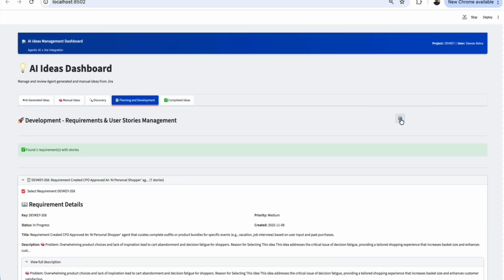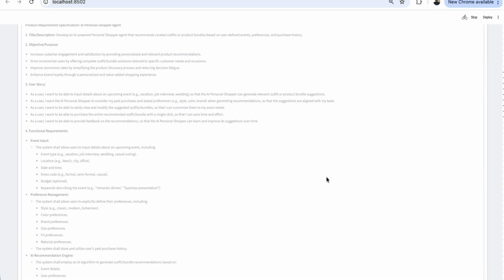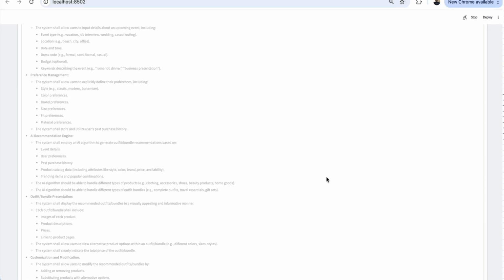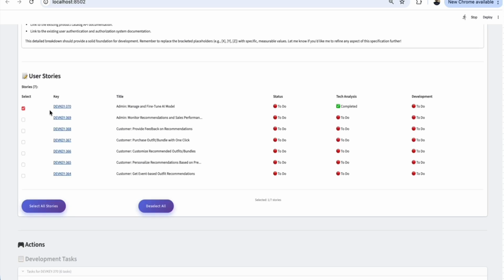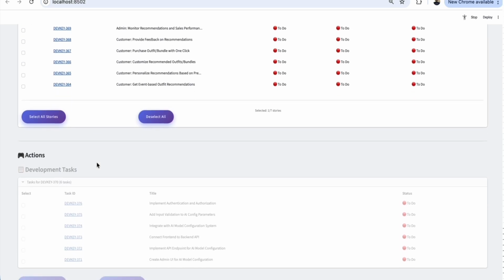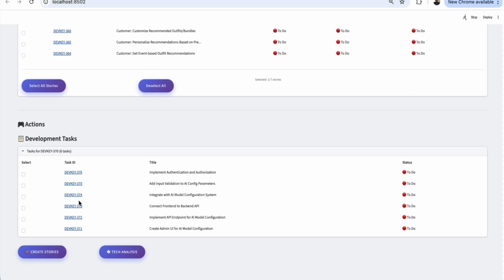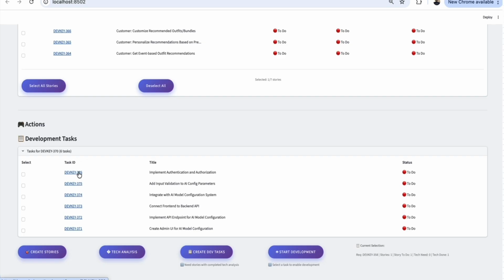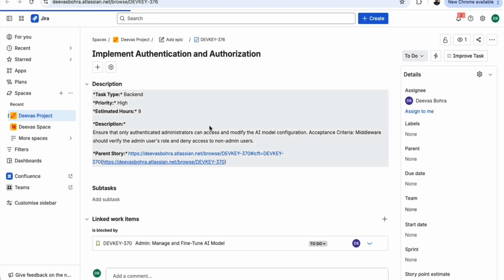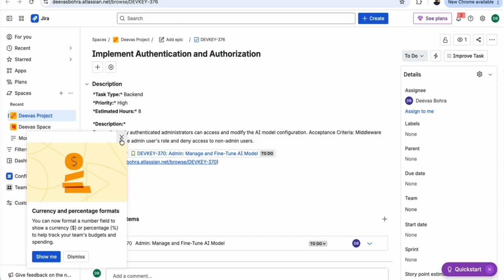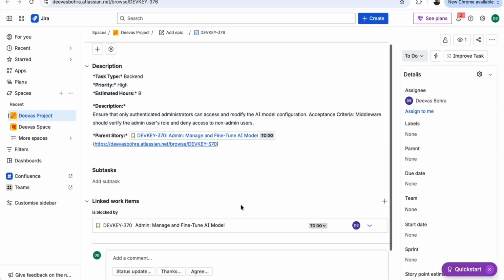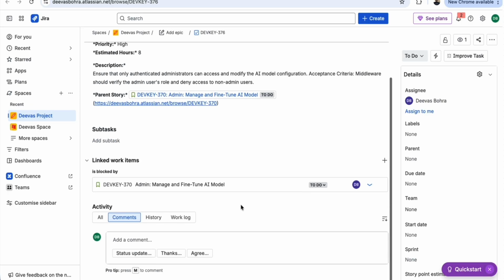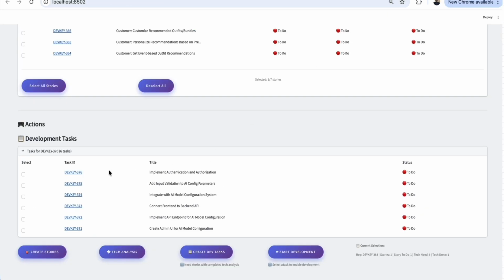So once you click that, you can see this is the story you have clicked, right? You wanted to create tasks, and now you can go to the bottom. You can see all the tasks are being created, and all these are in Jira, linked to the story, and the story is linked to the requirement, and the requirement is linked to the ideation, the idea which was created initially. So you can open the task, look into the task, and say, okay, I like the task, it has all the details. Now I'm ready to maybe start the development.